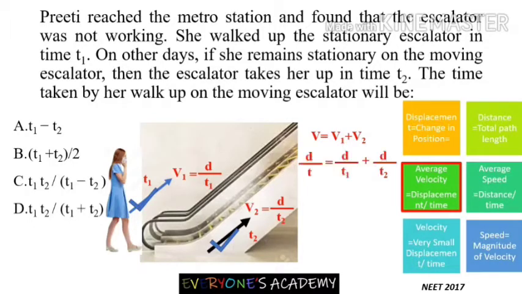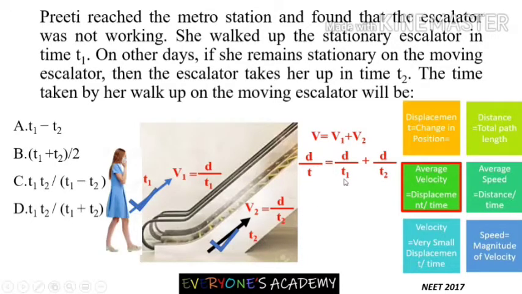Put the known values: d divided by the time t required for her to walk up when the escalator and she herself are both moving is equal to d upon t1 plus d upon t2. These are the velocities which we have seen over here.